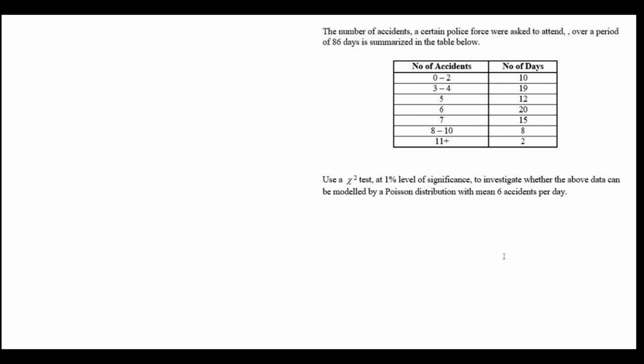Okay, so this is a goodness of fit test. We've been told the distribution is Poisson, and we've been given a parameter. This means that in our hypothesis, we should refer to that parameter. So I'm going to go ahead and say that H0: X follows a Poisson of 6, is a good fit for the data, and H1: X following a Poisson of 6, is not a good fit for the data. This time around, the significance level is 1%.